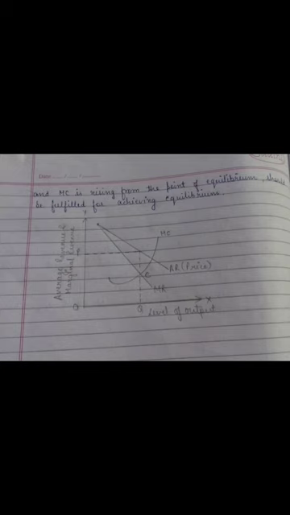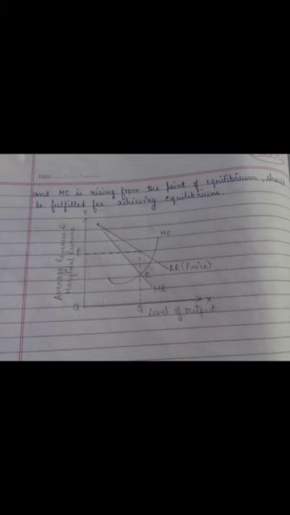Okay, conditions are same. The only thing we will check is that they both are slanting, and MR is below. You can check out the graph very well for this. This will make you clear. You can see both are slanting downwards, AR and MR, but MR is below AR. Okay, AR is what? Price. Fine. Now what is the condition? Can you see MC cutting MR? So wherever MC is cutting MR, that is the point of equilibrium. That means the point of intersection is the point of equilibrium. Fine. So the first point only we will consider as the point of equilibrium.